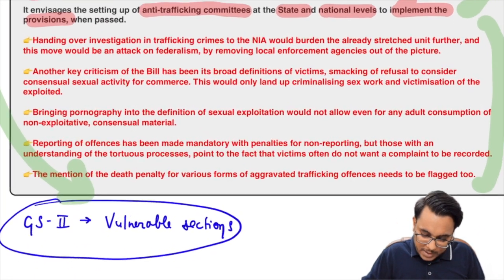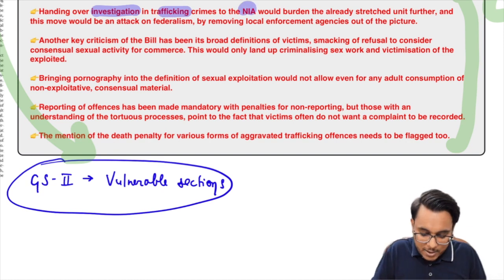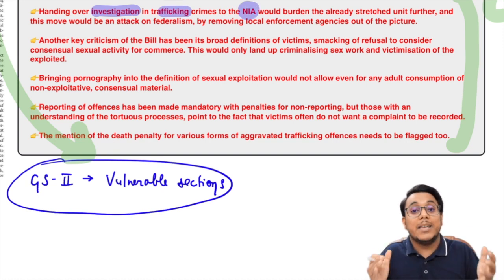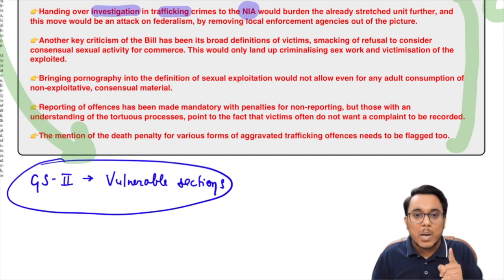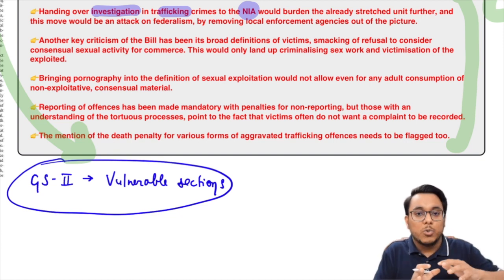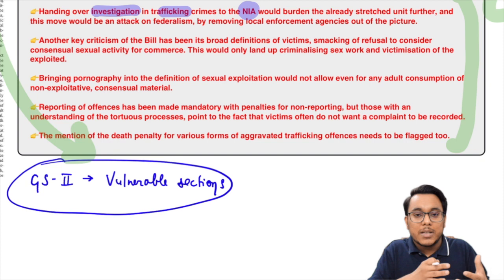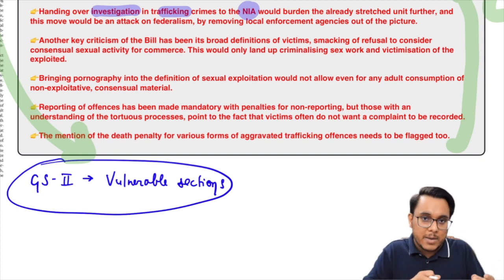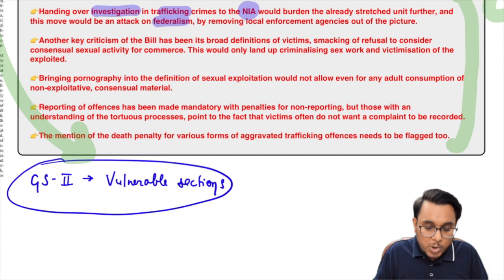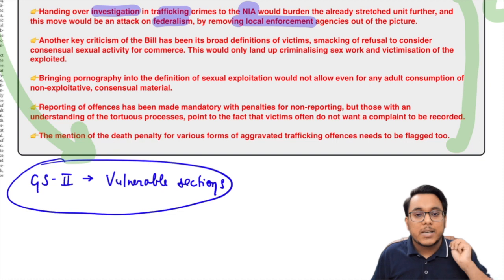But guys, at the same time, there are some problematic things which have also emerged. Number one, it has been provided that the investigation into matters of trafficking has been given to the National Investigation Agency, NIA. Now there are problems. Problem number one, the NIA is already burdened, and guys, the NIA looks into other investigative matters where terrorism and such things are involved. So giving this to the NIA, first of all, doesn't suit the mandate of the NIA. Secondly, the NIA is very much burdened, and then thirdly guys, it is an attack on federalism. Why? Because the local enforcement has been removed from the picture. So these are the three problems here.